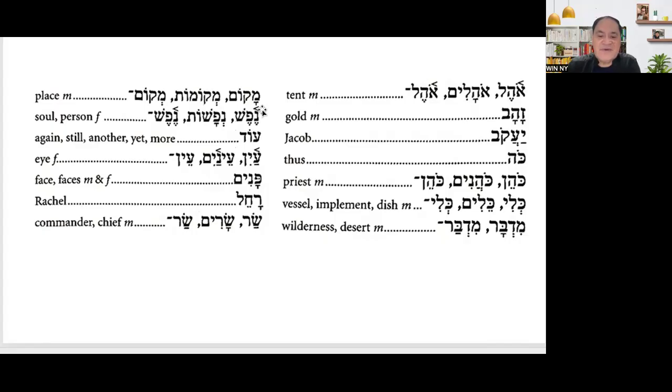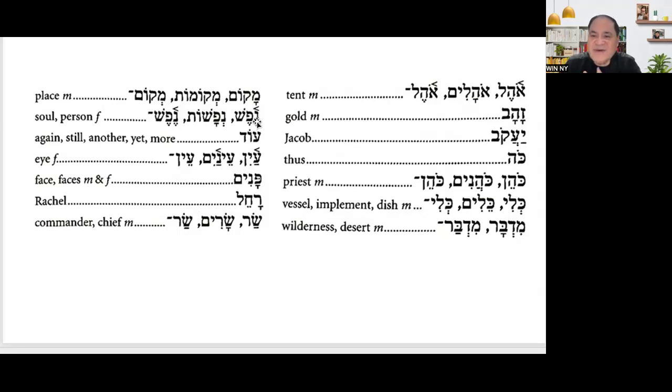Okay, next is nefesh. Nefesh is very important, because we will discuss that in our next passage. The word nefesh could be a soul or it could be a person. That's why you have to understand this, why it is a person. I thought Adam is a person or mankind, yeah.